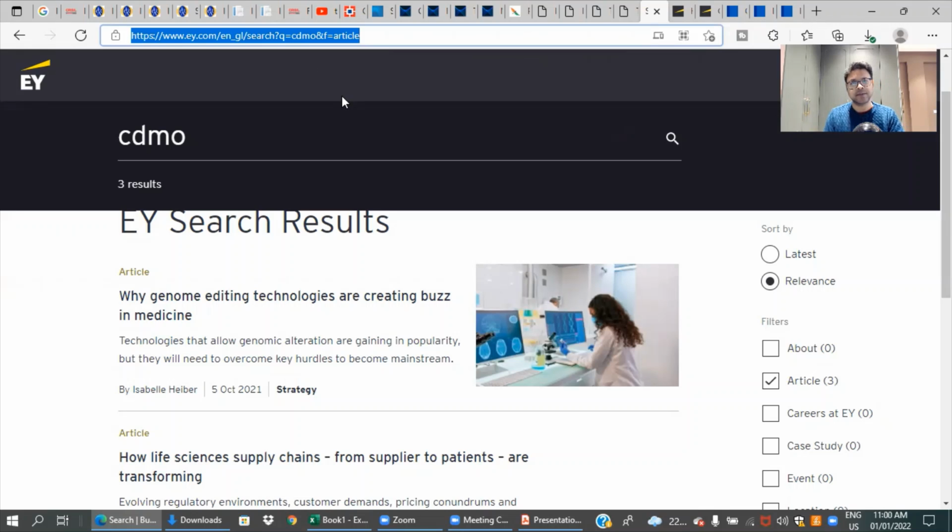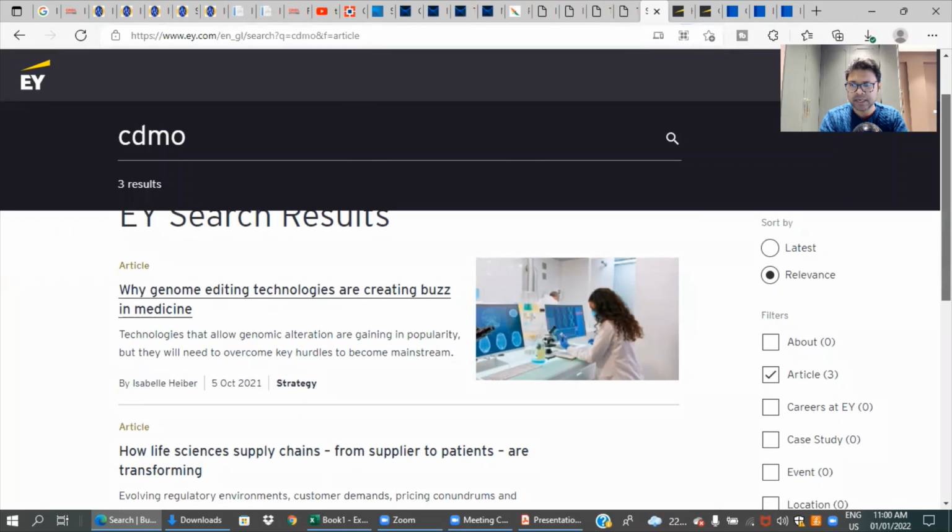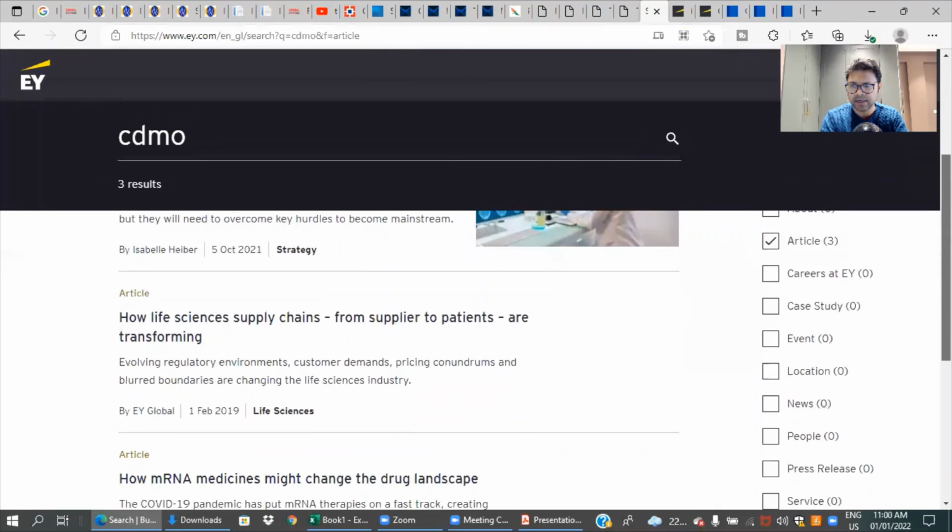Again, for each of them, you will have two options, whether you want to stay on the India site or you want to go on the global site. Of course, when you are reading on some of the industries which are global, it's advisable to go to the global sites and leverage both. EY is a little different. You won't find it by sector. You can search any topic, and once you search, you get all the links, and in the links you can get articles, you can get case studies.